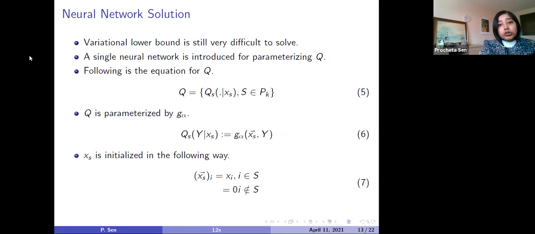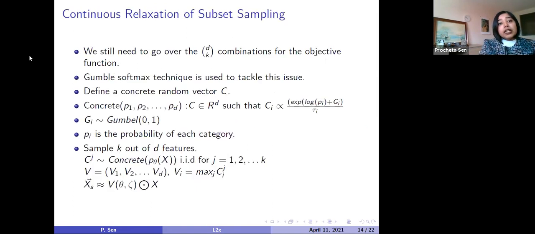So this is how we are solving the difficult problem of that objective function using a neural network. Now, in spite of using this neural network, we still have to go over those d choose k combinations, because a d-dimensional feature vector can have d choose k subset feature vectors of size k.